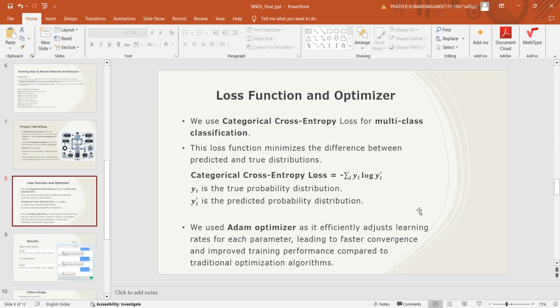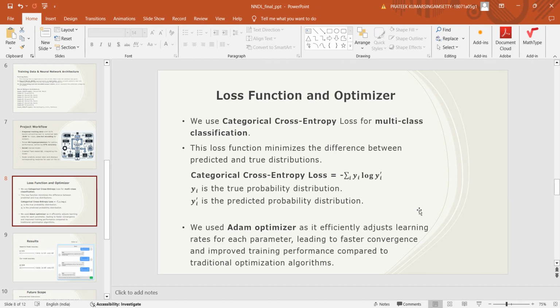Regarding the loss function and optimizer, we used categorical cross entropy because the output activation function was softmax. This was the best loss function we were able to map exactly with the softmax function, and it's a loss function used for multi-class classification.